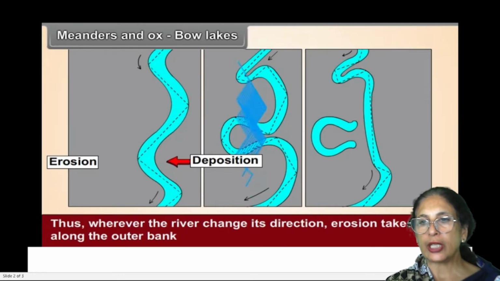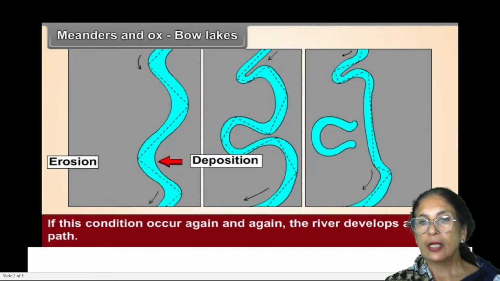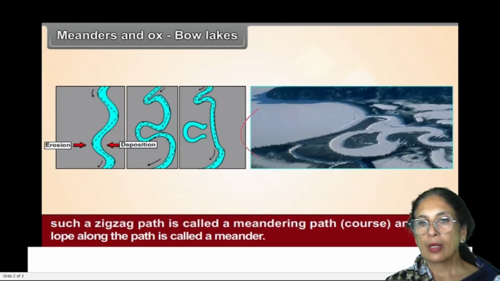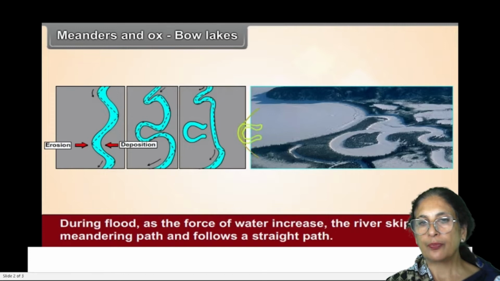Thus, wherever the river changes its direction, erosion takes place along the outer bank and deposition takes place along the inner bank. If this condition occurs again and again, the river develops a zigzag path. Such a zigzag path is called a meandering path or course, and each lobe along the path is called a meander. When the turn in the course becomes acute, the limbs of a turn come very close.